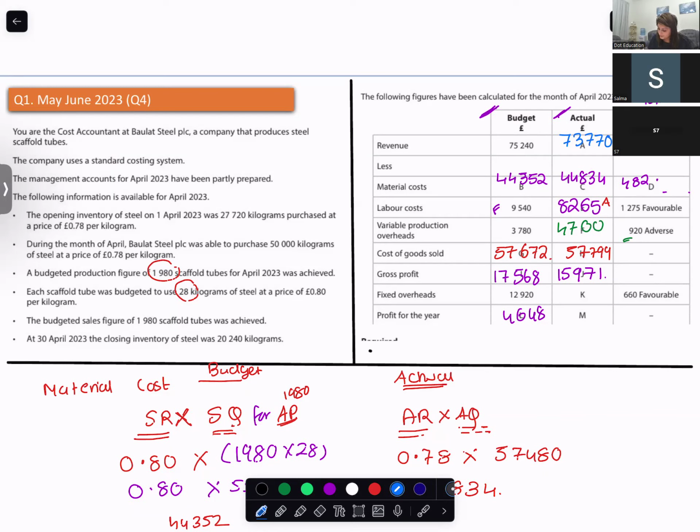Now fixed overheads. You don't know your fixed overheads. It's favorable. So you subtract it from your budgeted 12,920 minus 660.